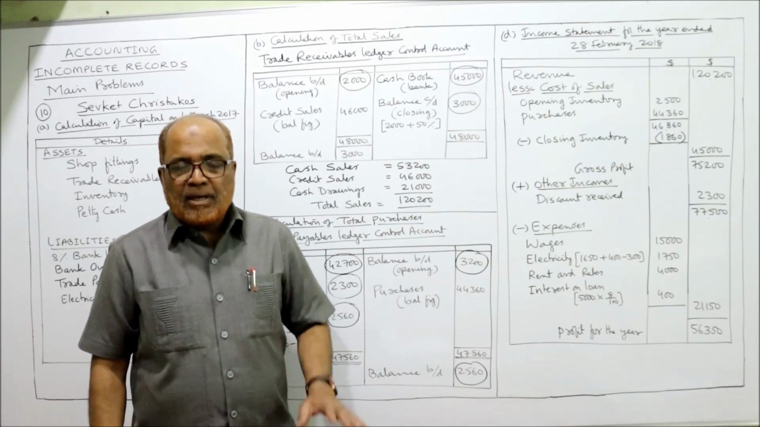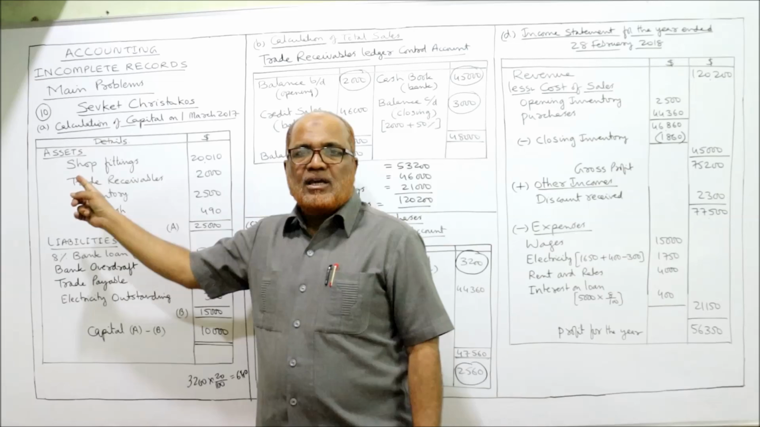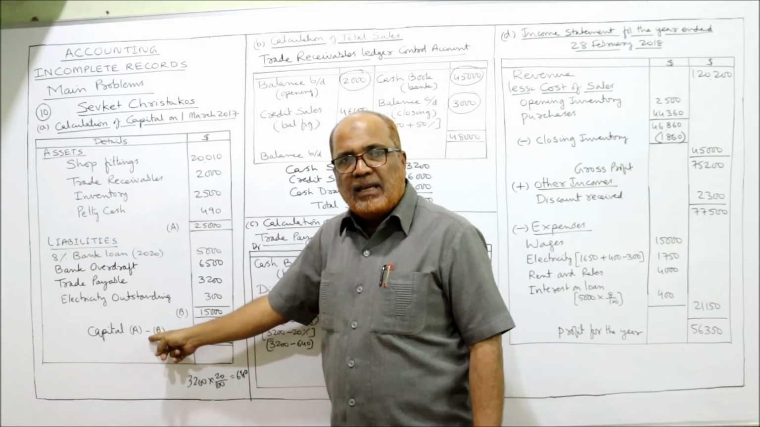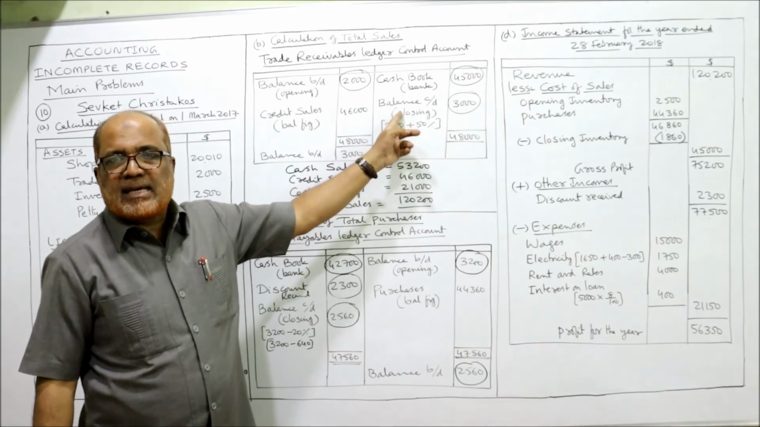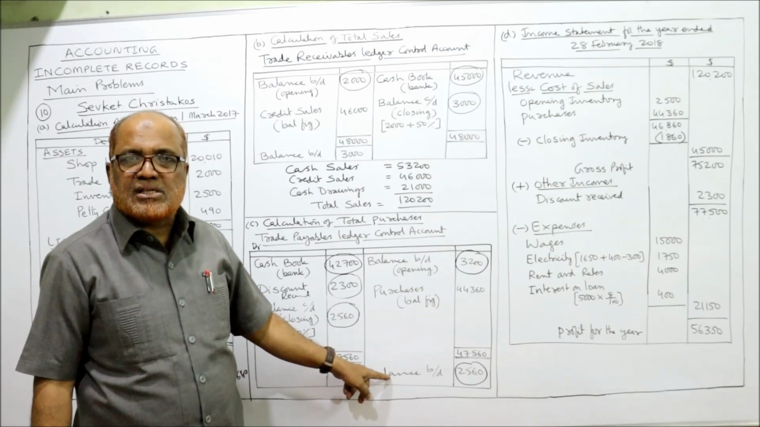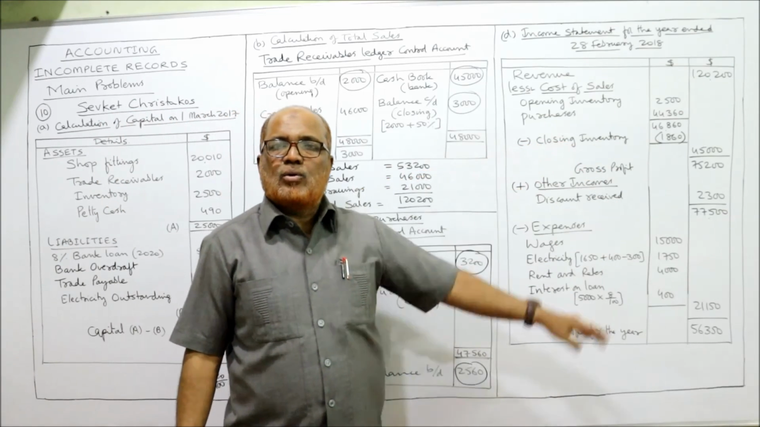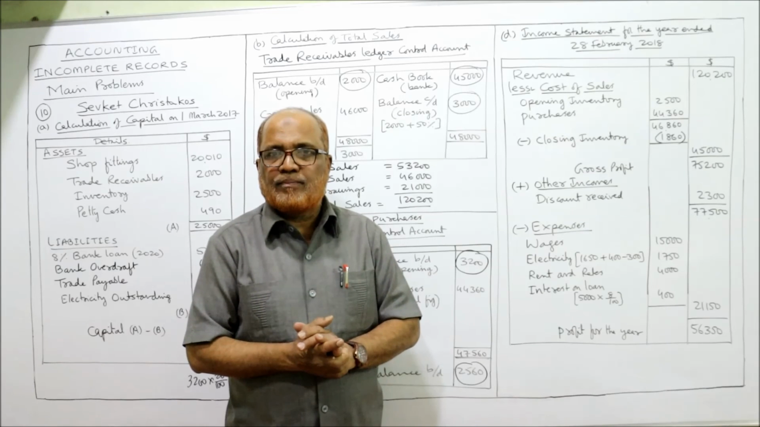That's all. In this problem, 4 things we have prepared. First, it is asking you to calculate the capital at the beginning of the year. Secondly, it is asking you to calculate the total sales. Thirdly, it is asking you to calculate total purchases. And lastly, it is asking you to calculate the profit for the year by preparing income statement.